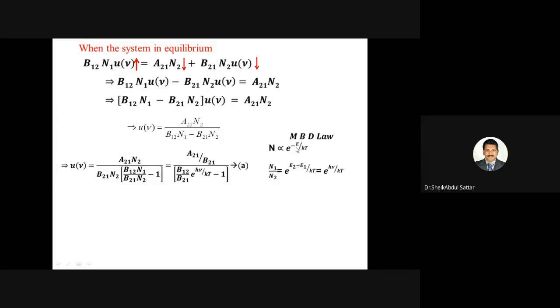And according to the Maxwell-Boltzmann distribution law, the number of atoms having energy E is directly proportional to e to the power minus E by kT. K is the Boltzmann constant, T is the absolute temperature.